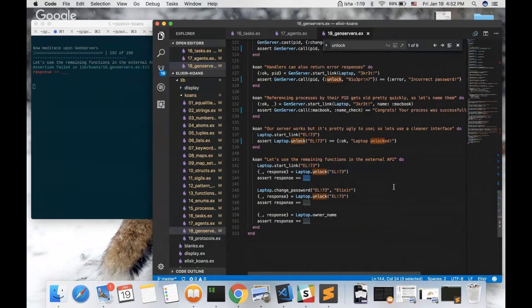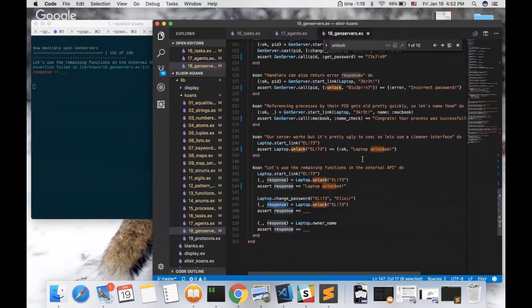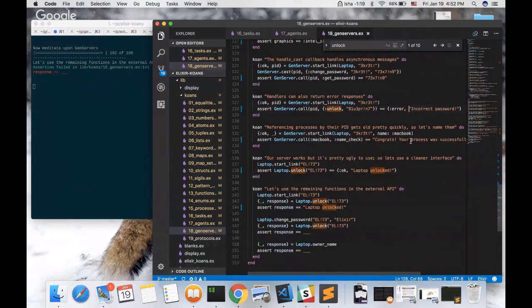We're just calling unlock again, and we're giving it the same thing, but we match it on it. Get the response. And then here we changed the password to Elixir, and it wouldn't unlock. So we get the incorrect password because we're matching on the response and ignoring the error.